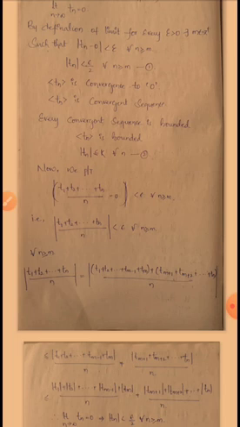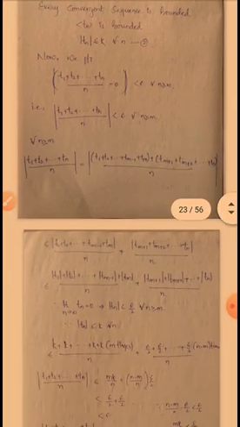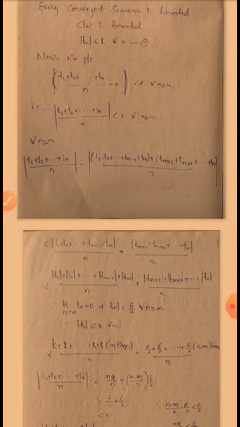mod T1 plus T2 plus up to so on. In between I am writing the terms Tm minus 1 plus Tm plus Tm plus 1 plus Tm plus 2 plus up to so on plus Tn by n. So in that one I am taking T1 plus T2 plus up to so on plus Tm minus 1, Tm as one bracket, and Tm plus 1 plus Tm plus 2 plus up to so on plus Tn as one bracket, by n. So that is less than or equal to, by using the triangle inequality, I am writing mod (T1 plus T2 plus up to so on plus Tm minus 1 plus Tm) by n plus mod (Tm plus 1 plus Tm plus 2 plus up to so on plus Tn) by n.